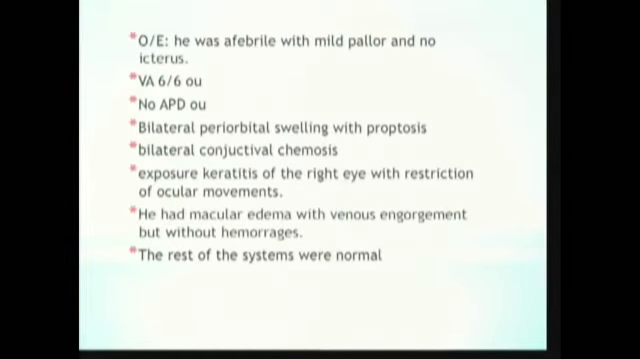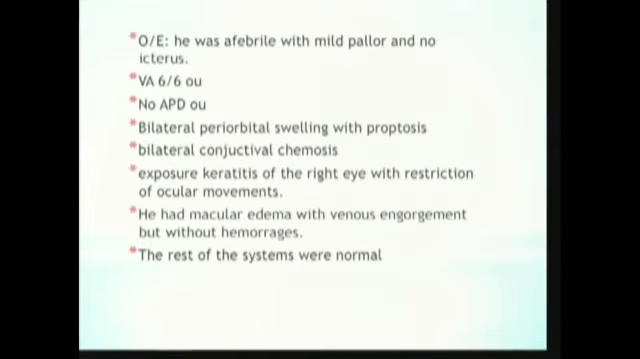He was afebrile with mild pallor and no icterus. Visual acuity was 6/6 in both eyes. There was no RAPD in both eyes. He had bilateral periorbital swelling with proptosis, bilateral conjunctival chemosis, and exposure keratitis in the right eye with restriction of ocular movements. On fundus exam, he had macular edema with venous engorgement, but he did not have any hemorrhages. The rest of the systemic examination was within normal limits.